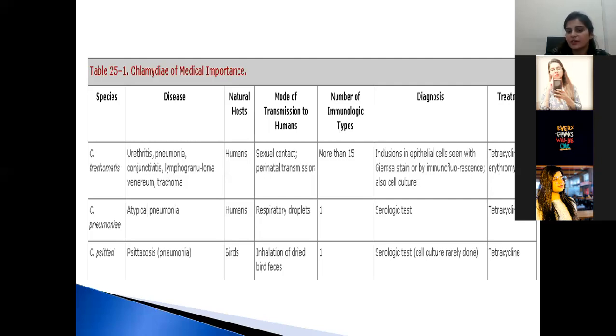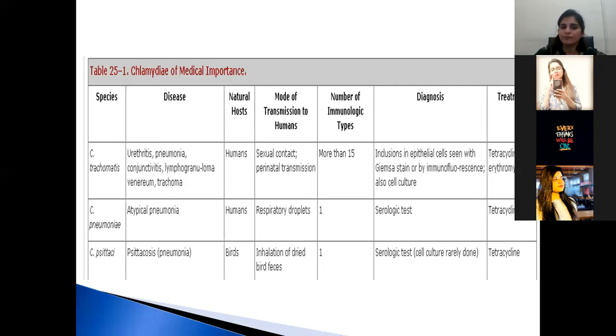is by the respiratory droplets. So Chlamydia pneumoniae is transmitted by the respiratory droplets, and Chlamydia trachomatis is transmitted by the sexual contact. And how will you diagnose the Chlamydia pneumoniae? You will diagnose this by the serological test, and the treatment is tetracyclines. This table is very important.